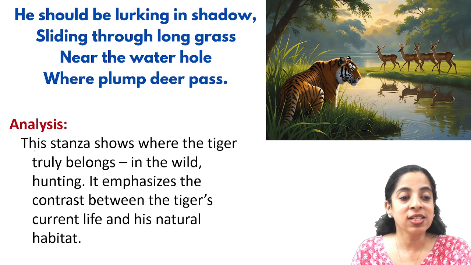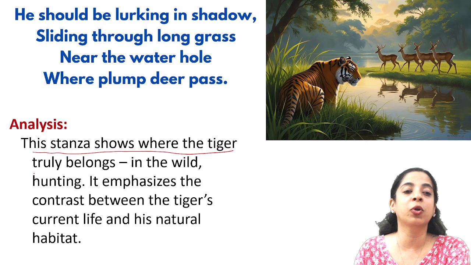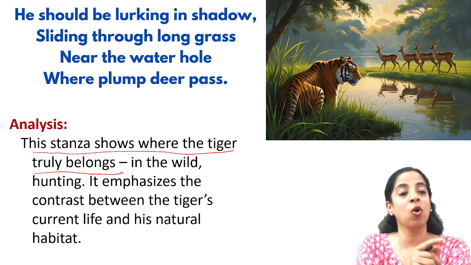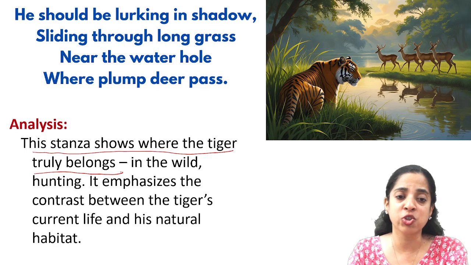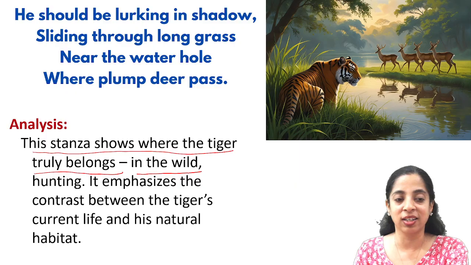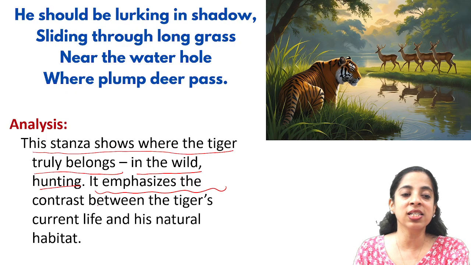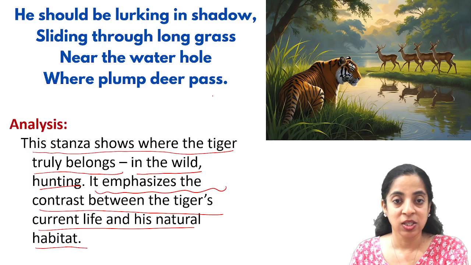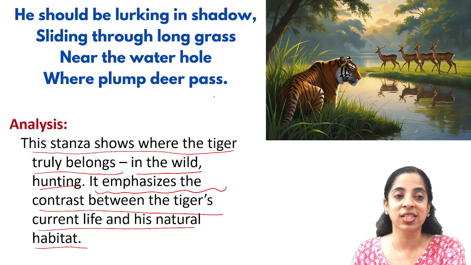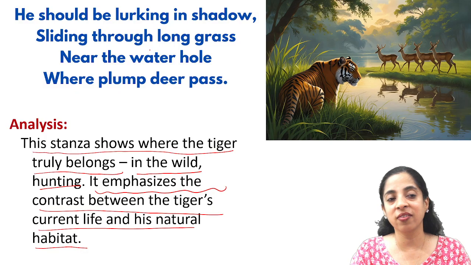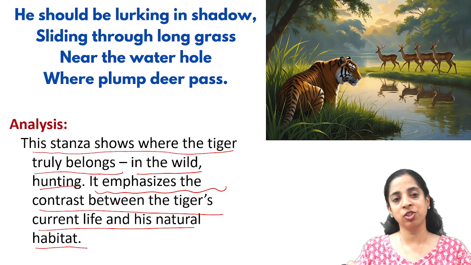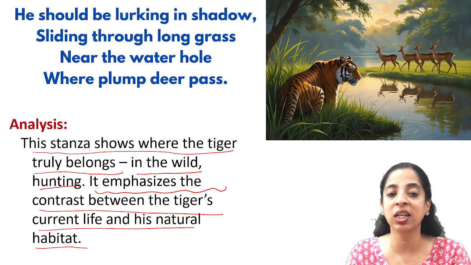So the analysis of this stanza shows where the tiger truly belongs. He should be lurking in shadow, sliding through the long grass. Where does he belong? In the wild, hunting. It emphasizes the contrast between the tiger's current life and his natural habitat. That is why the poet is saying that he should not be there in the cage. He should be lurking in shadow, sliding through long grass near the water hole. He should see where the plump deer pass. So he should be hunting.